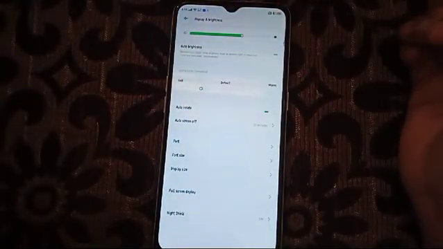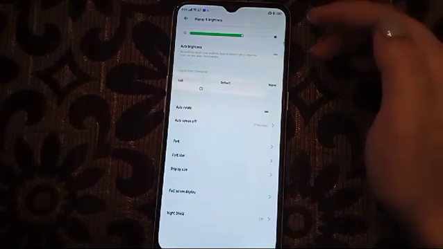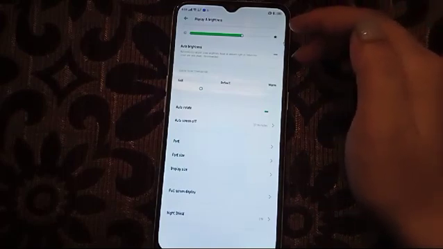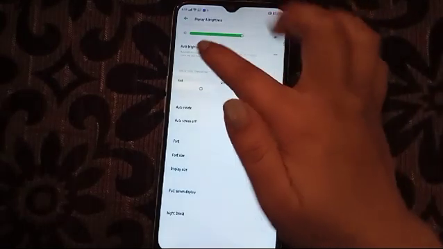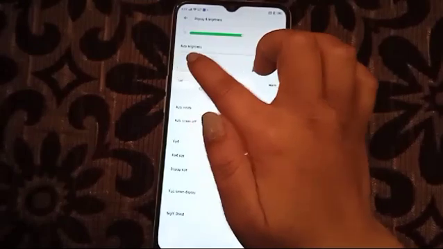And for the auto brightness problem, here it's written auto brightness.